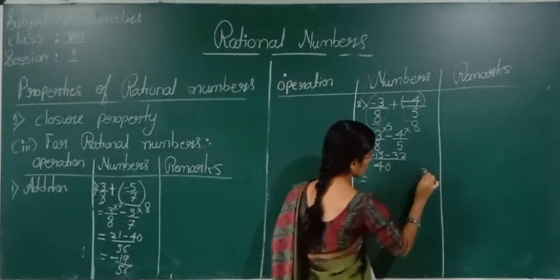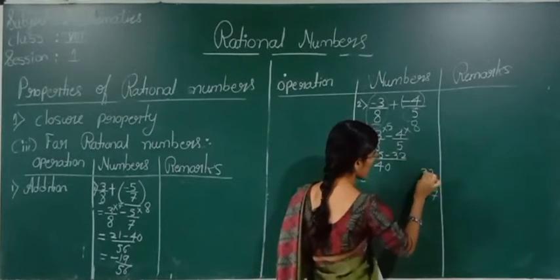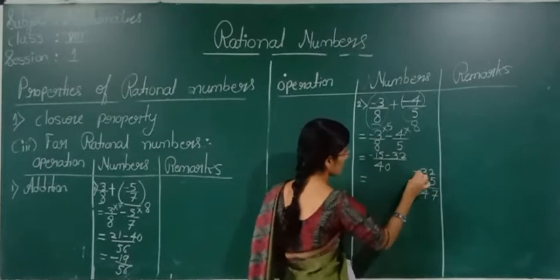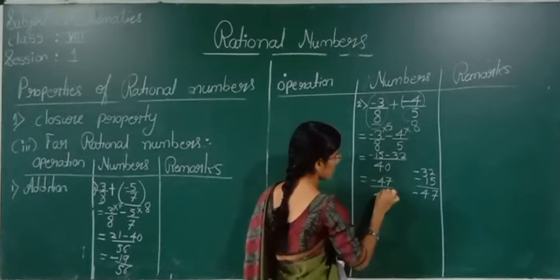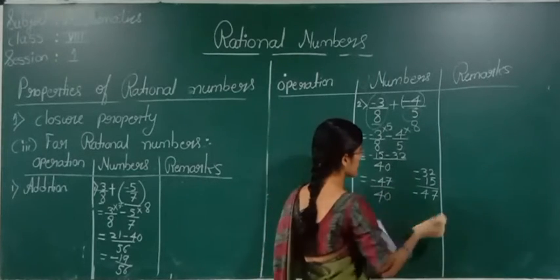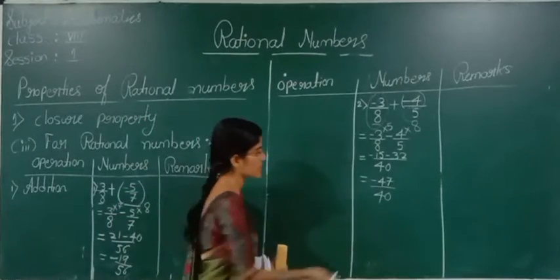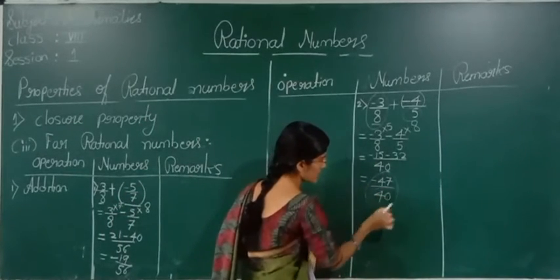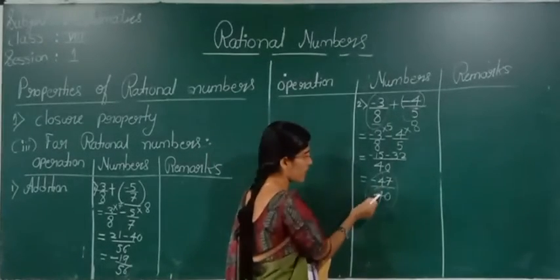See here, 32 plus 15: 5 plus 2 is 7, 3 plus 1 is 4. It will become minus 47 by 40. Now tell me, is minus 47 by 40 a rational number? Yes, the denominator is not equal to 0 and here P and Q are integers.